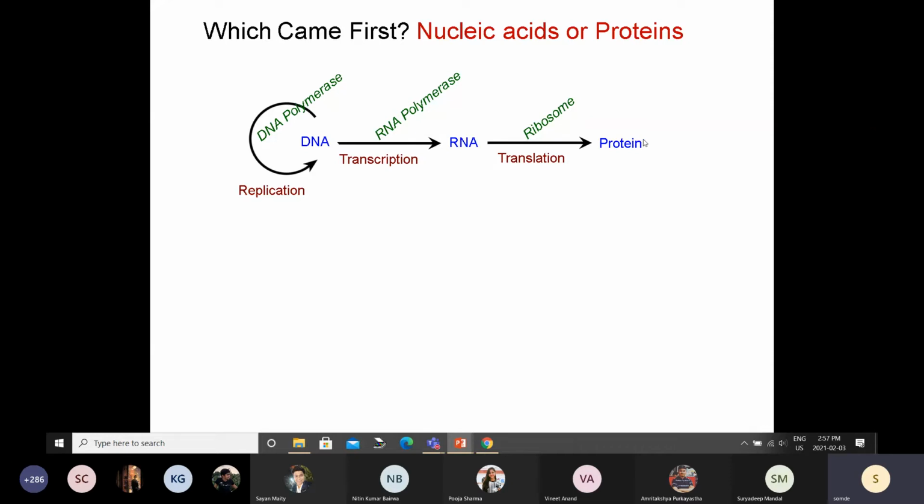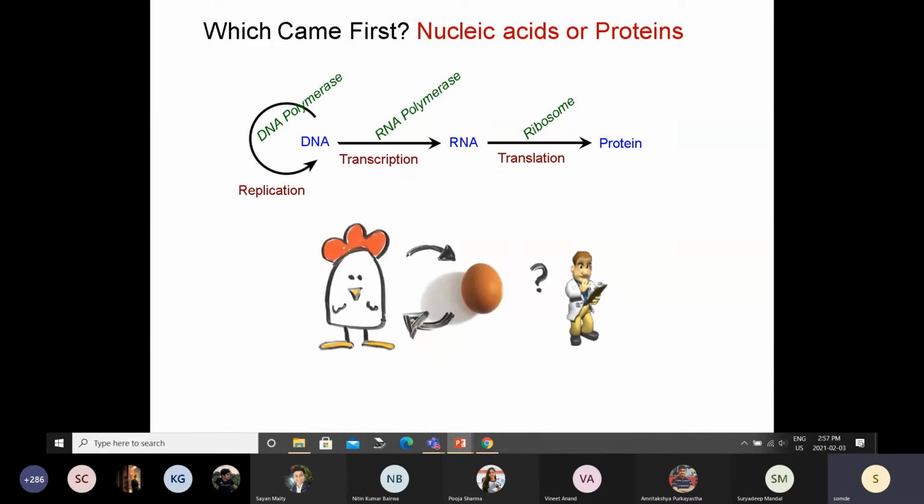On the other hand, protein, now you have 20 different amino acids, right? So the number of functional groups that you have is much higher. Which is why proteins can have a much bigger repertoire of functional groups which can carry out different catalytic reactions. Right? So it turns out that RNA is the one which most probably evolved first.